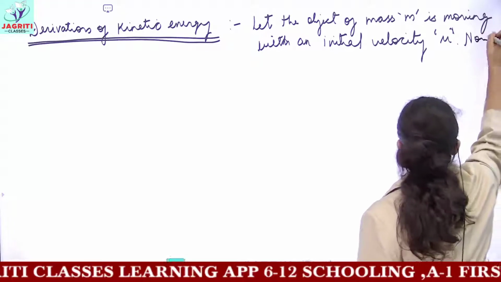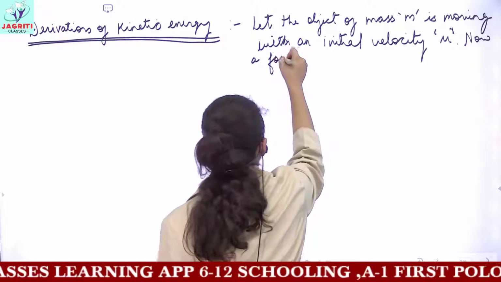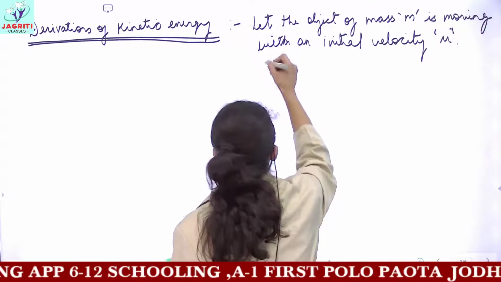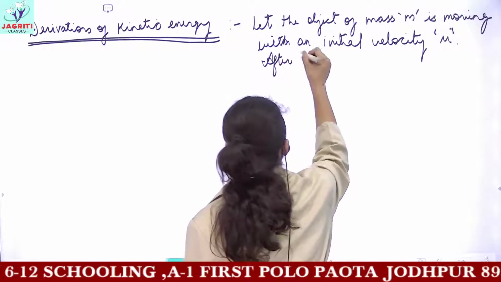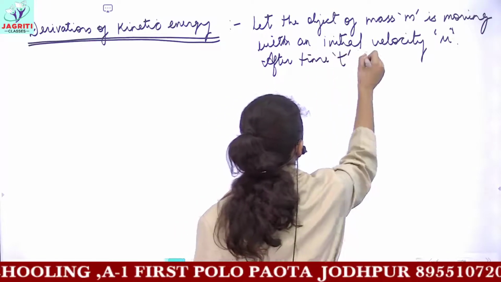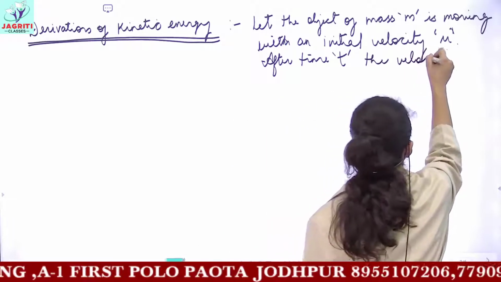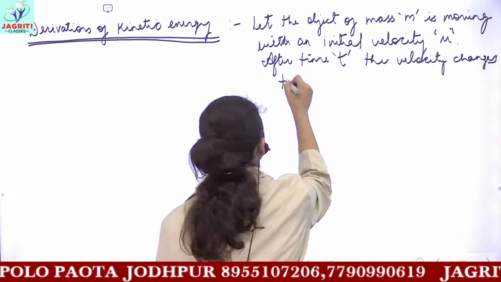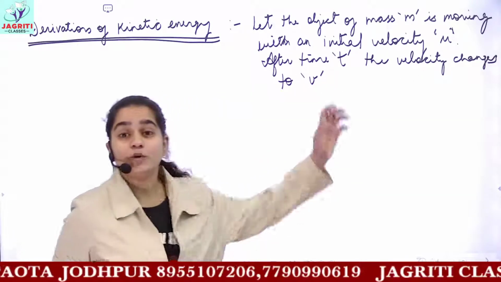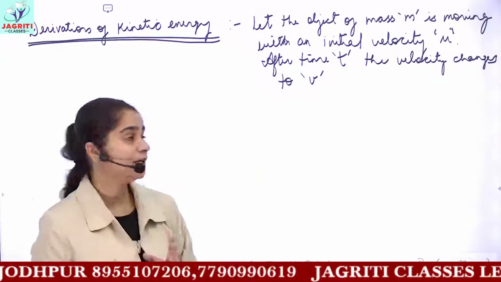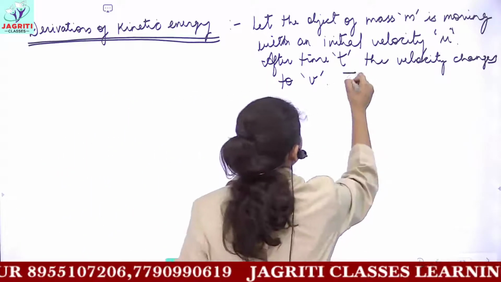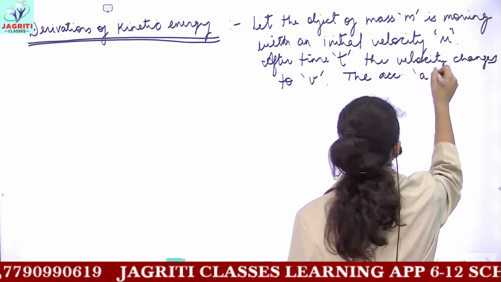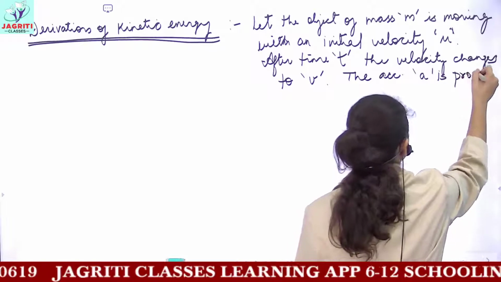Now, a force F acts on the object, or you can directly write in short that after time t, the velocity of the object changes to small v, that is, here small v represents the final velocity of that object. Now you have the change in velocity, so acceleration is produced, the acceleration a is produced in the object.